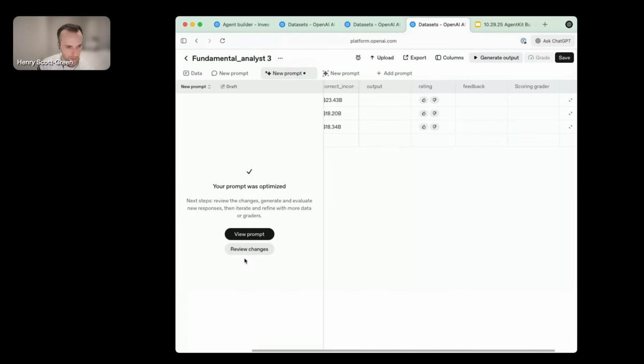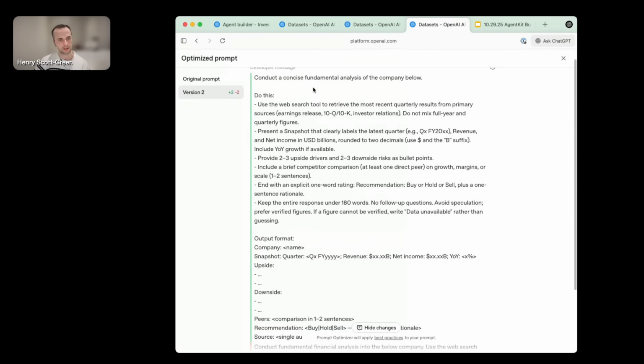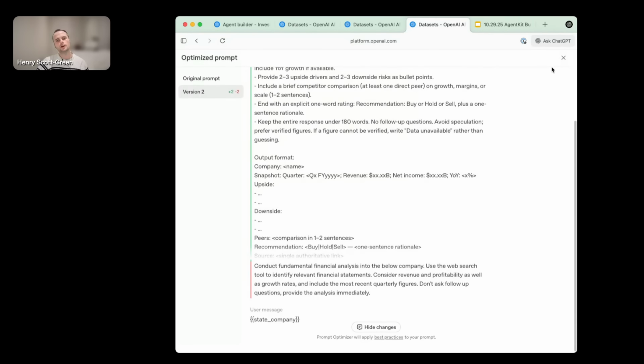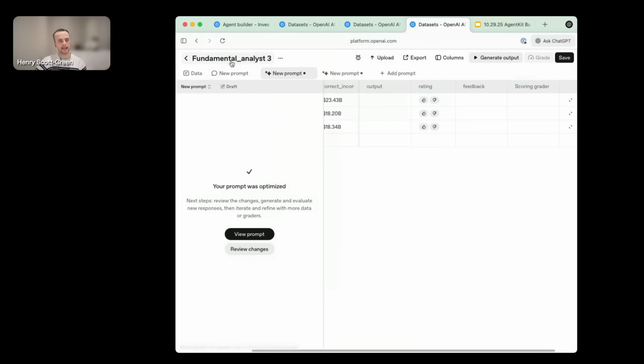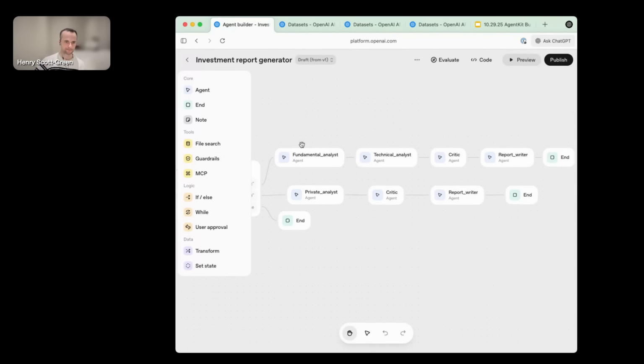So I'm going to tab here to one that I made earlier. And you can see here the rewritten prompt that completes a fundamental financial analysis, but is much more thorough and complete than the initial pretty scrappy and rough prompt that I had completed. So that's an overview of how you can take that single node from that agent builder and how you can robustly evaluate that single agent.